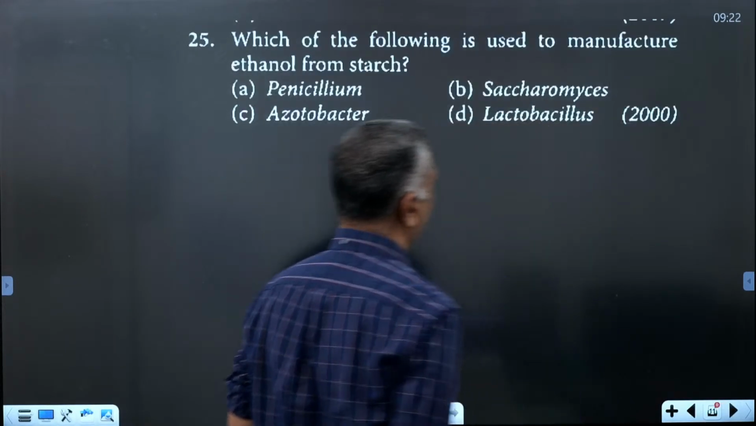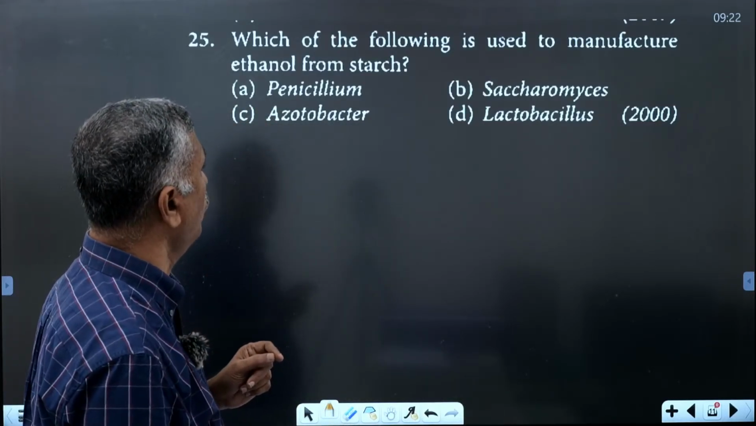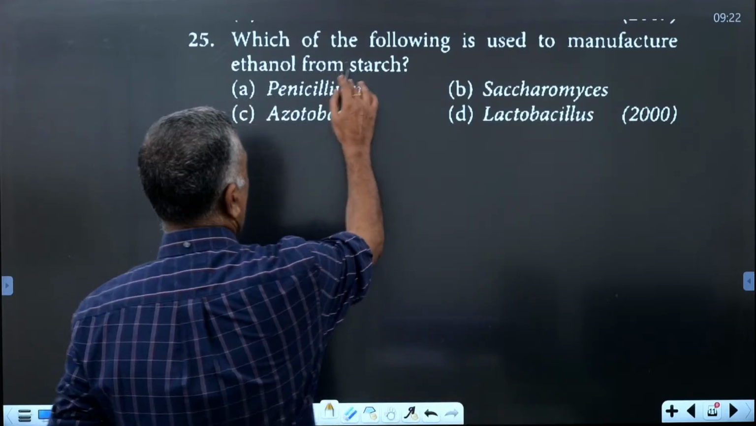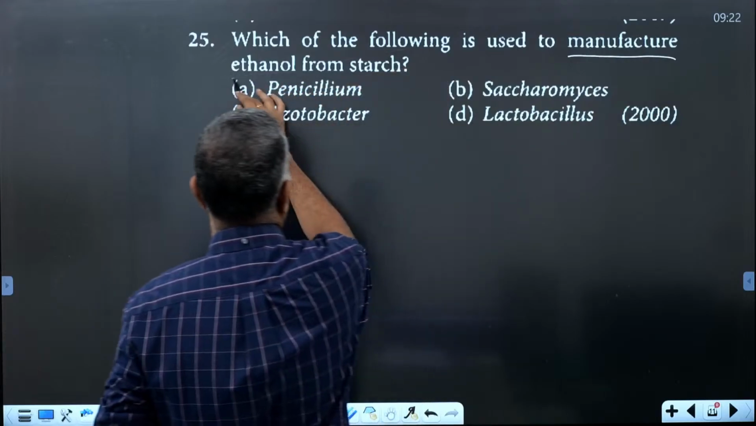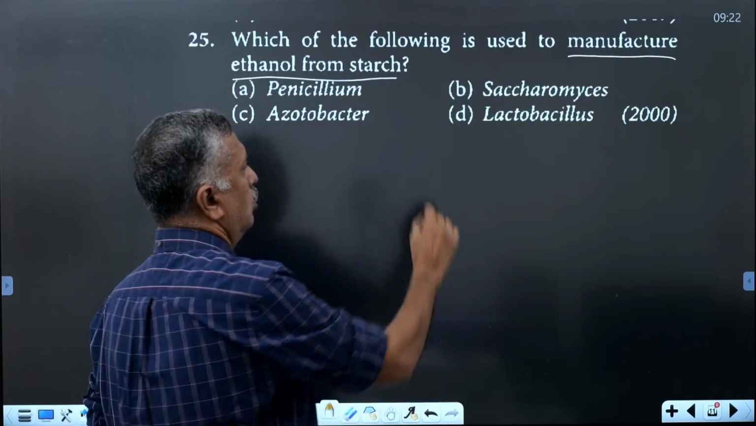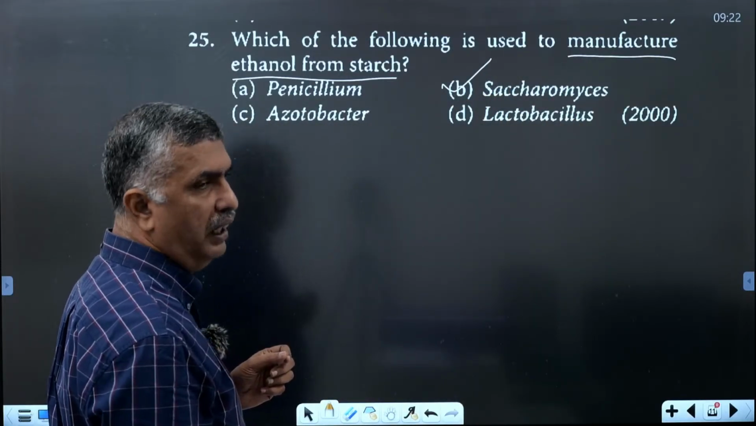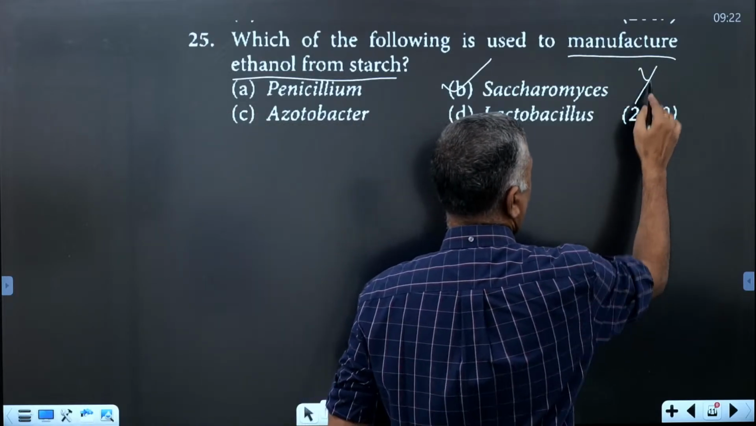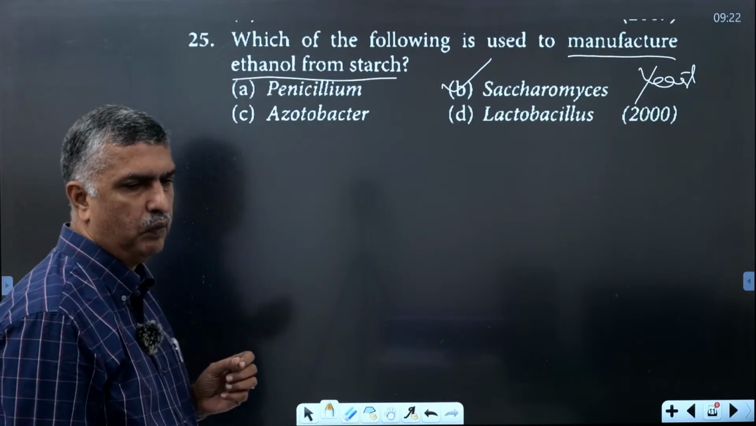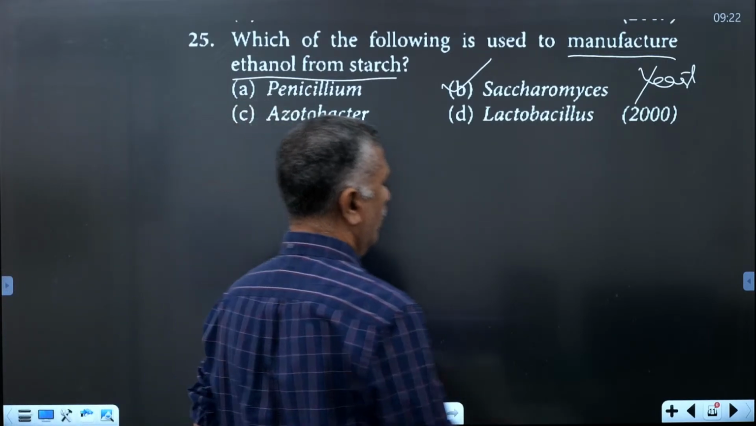Okay, then next one. Which one of the following is used to manufacture ethanol from starch? Ethanol means ethyl alcohol. What is the organism or microbe involved? It is Saccharomyces cerevisiae, or yeast. Alcohol synthesis from starch is by Saccharomyces cerevisiae. Okay, then next question.